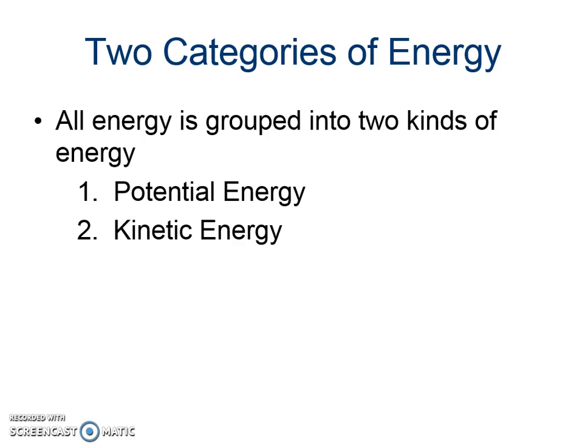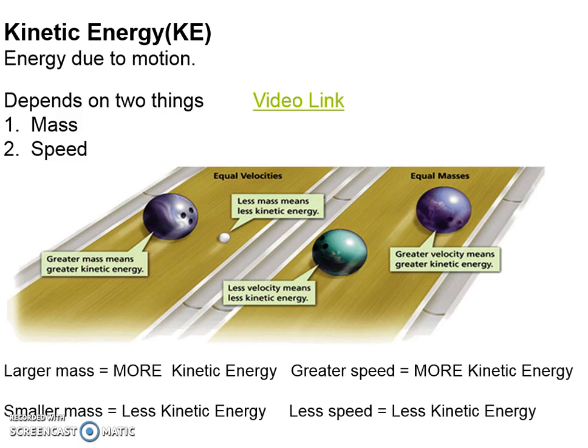Now, those energies we talked about can all be neatly broken down into two categories: 1, potential energy, and 2, kinetic energy, which I believe you already studied in 5th grade. Let's talk about kinetic energy, otherwise known as KE. It is energy that's due to the motion of objects. So anything that's moving has kinetic energy. Kinetic energy depends on two things: the mass of the object and the speed of the object.